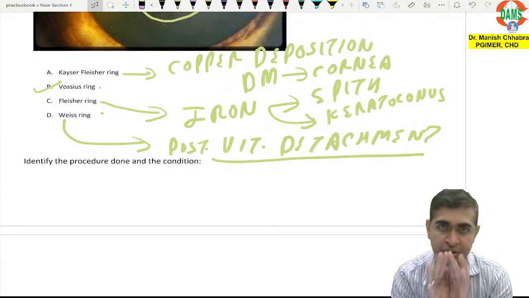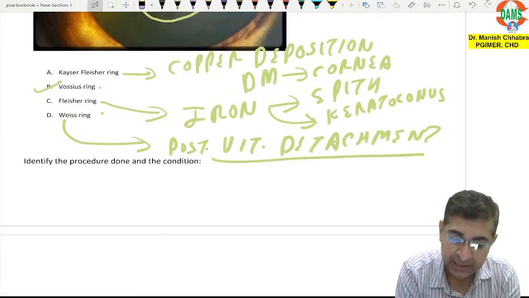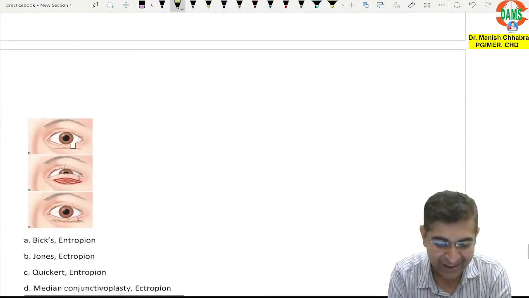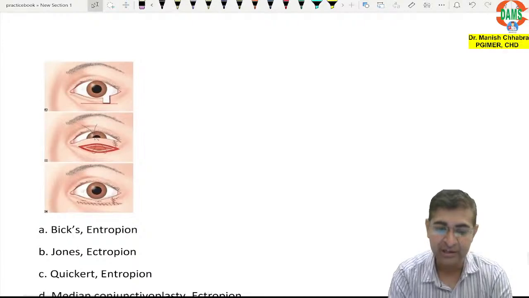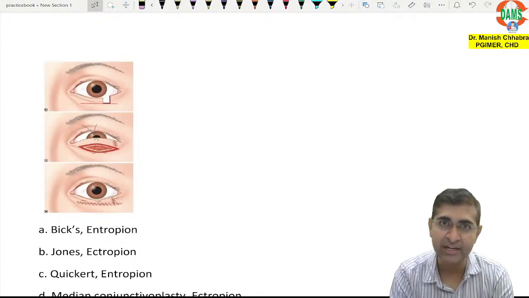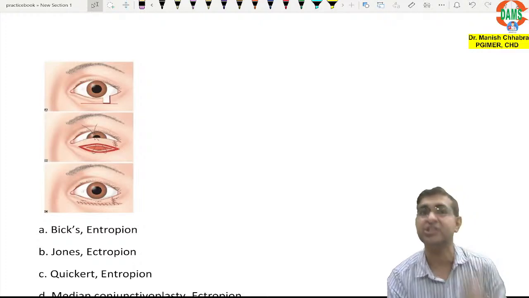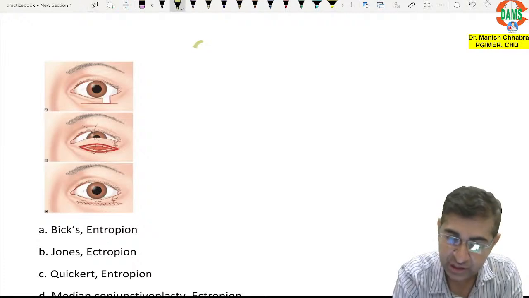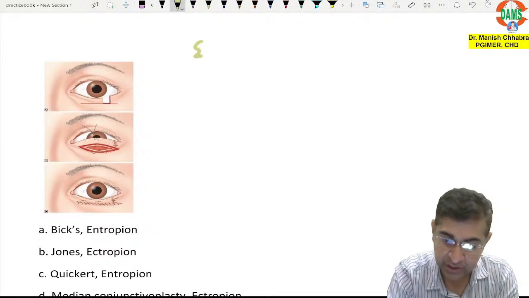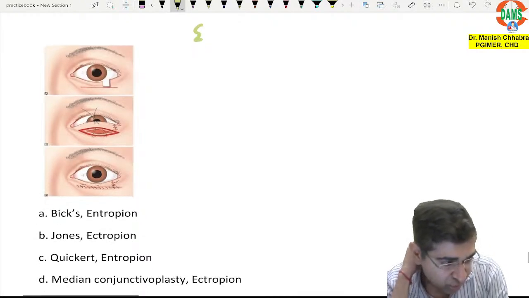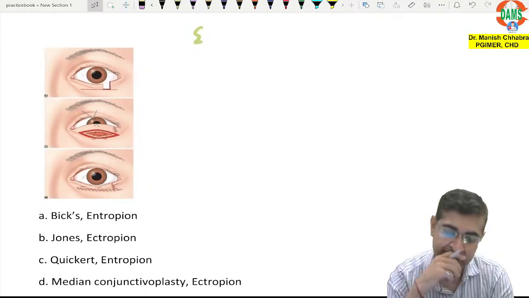Okay, so now let's move over to our next question. After giving you 3-4 important concepts here, identify the procedure done and the condition. What is this procedure? Can you identify? I know these procedures are a little tricky, so I purposefully included it because I want you to remember 3 surgeries which we do in entropion or ectropion. Can you tell me what is the answer here?